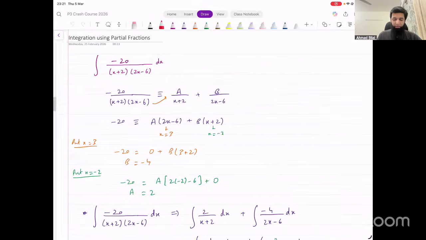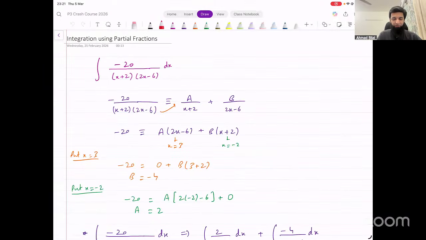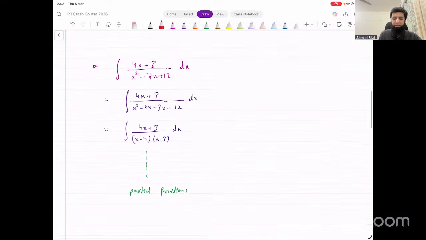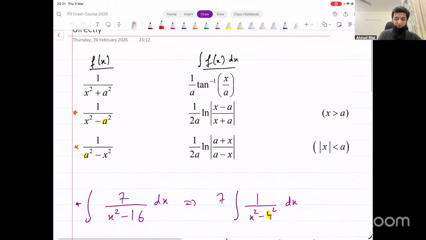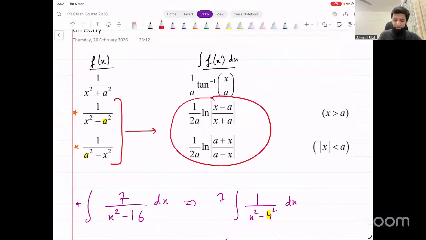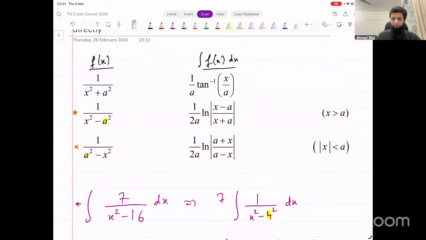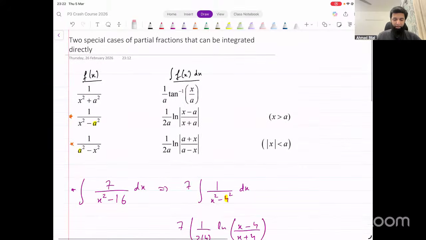Then we looked at this next rule, integration using partial fractions, when the denominator is in factorized form, or you can factorize the denominator yourself. Okay, for example, here in this case, we factorized it ourselves and then did partial fractions. There were two specific cases of partial fractions that are directly given in the formula sheet. These two forms integrate like this. They look very similar to tan inverse. The only difference is they have minus in the denominator in place of plus, right? We saw how to integrate these as well directly using the formula sheet.